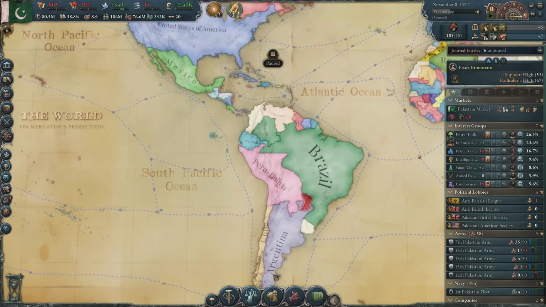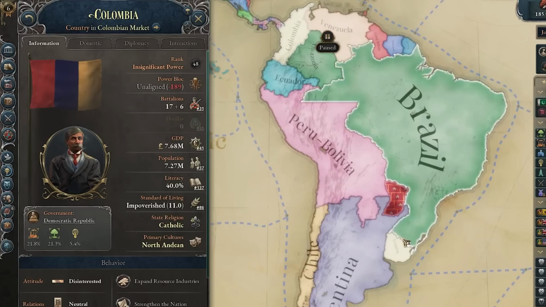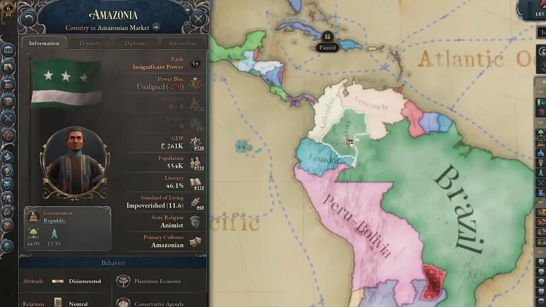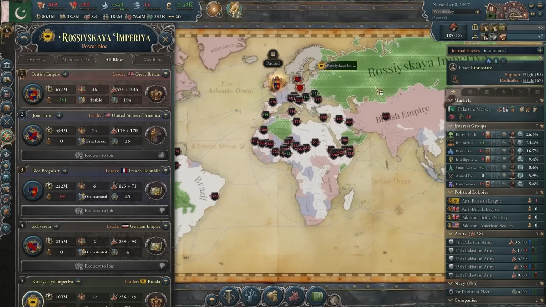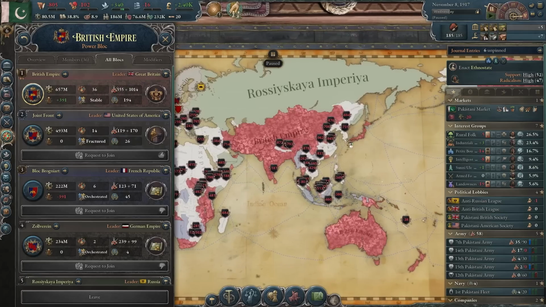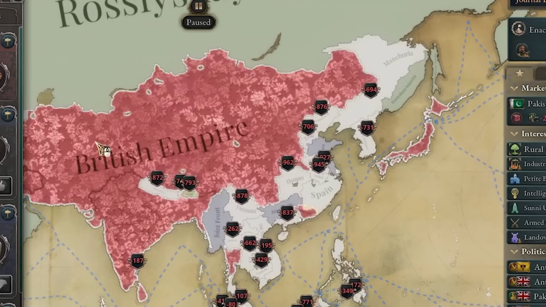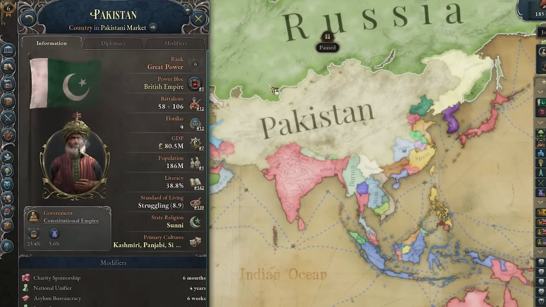And the Americas are looking as you'd expect, except for Colombia, which managed to conquer Uruguay, however somehow lost to the literal forest. Those are the main power blocks right now in case you're wondering. The Russians had a pretty good game. They managed to get quite a lot of people in their block. But of course Britain is number 1 and the British power block is all across Asia. In part thanks to me, Pakistan.